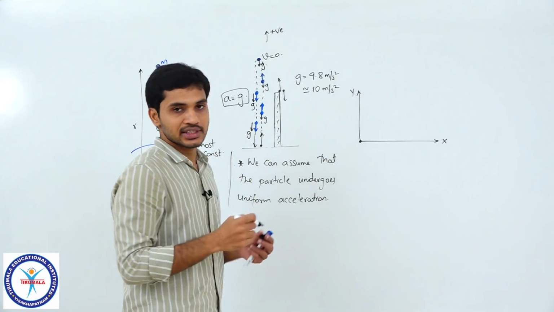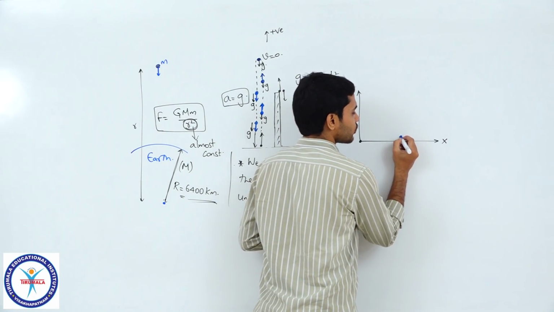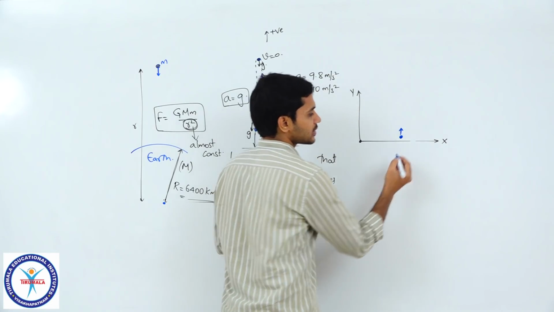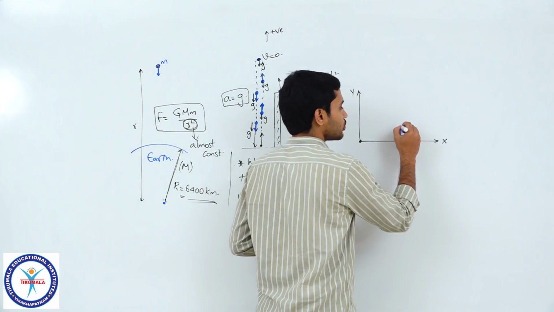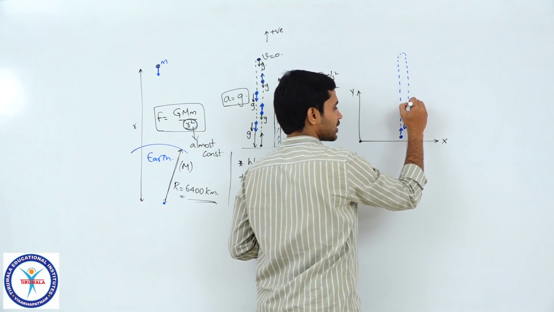Clear? Let us consider a scenario like this, and let us say there is an object which is thrown from this position vertically upwards with a velocity of u. So you know that this particle moves vertically up, reaches some position and then returns back.